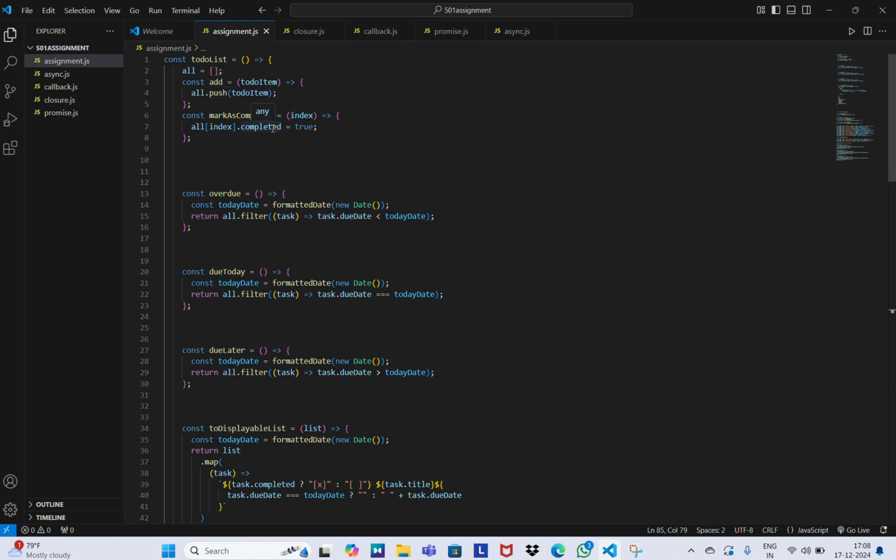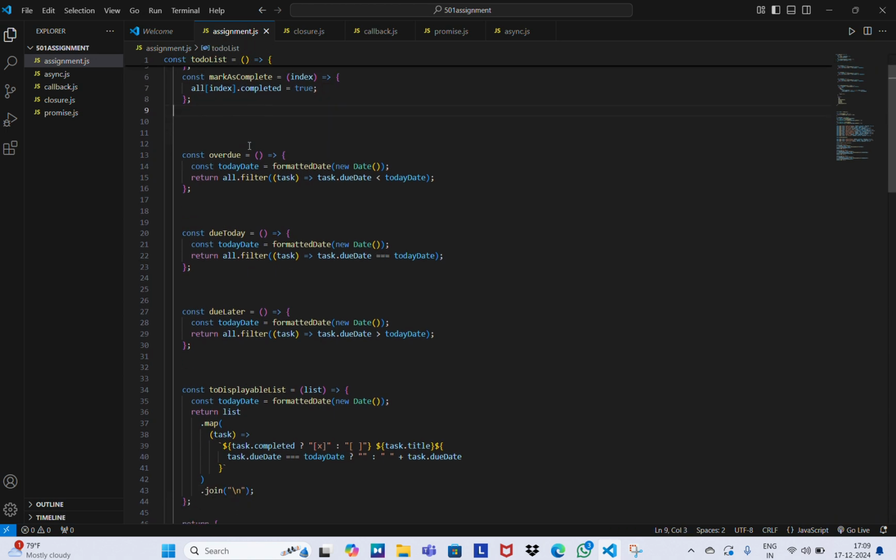This is used to add a particular task to the to-do list, by just using the push method, which is a list method that is used to push an item to the list. And the next one is mark as complete. Whenever a task is completed, we just mark it as completed. For that I have created a function, and by setting the property completed to true, we can mark the task as completed.